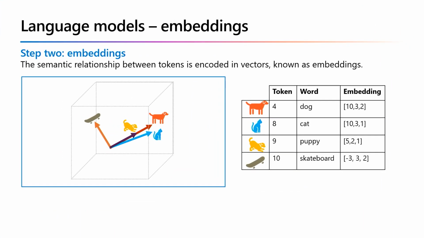To create a vocabulary that encapsulates semantic relationships between the tokens, we define contextual vectors known as embeddings. Vectors are multi-valued numeric representations of information, for example, 10, 3, 1, in which each numeric element represents a particular attribute of the information. For language tokens, each element of a token's vector represents some semantic attribute of the token. The specific categories for the elements of the vectors in a language model are determined during training based on how commonly words are used together or in similar contexts.